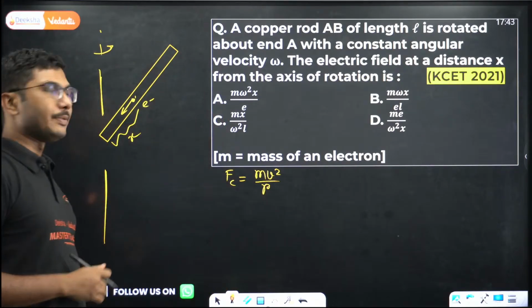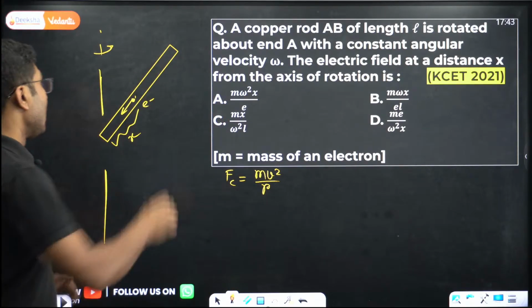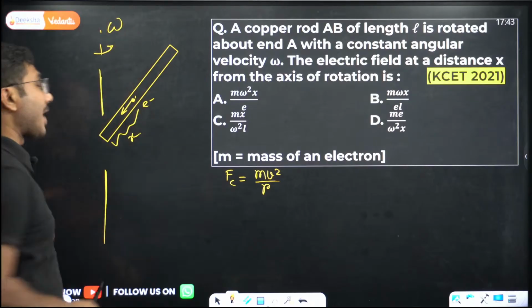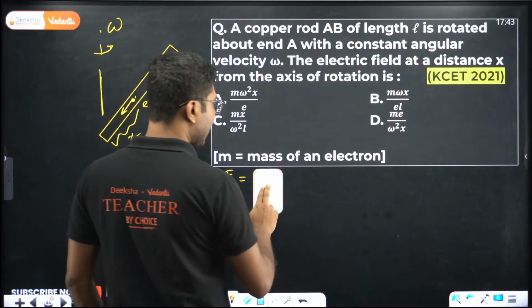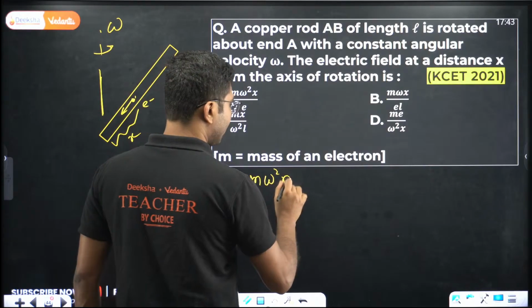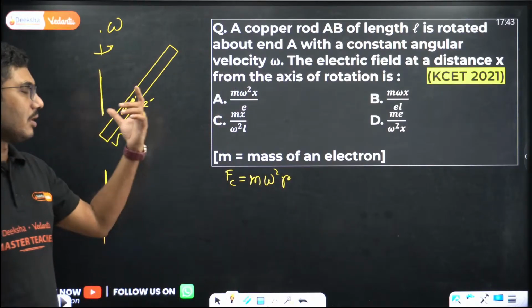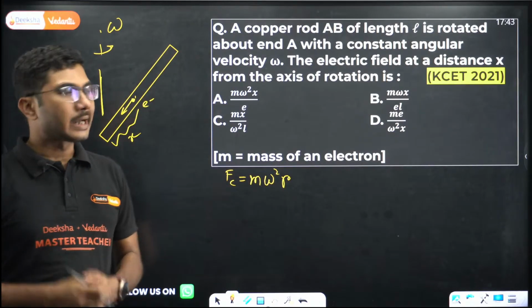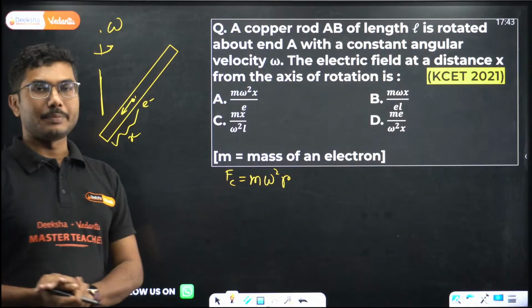Okay, the centripetal force is mv square upon r. But if you are writing it in terms of angular velocity, the formula becomes m omega square r. So in terms of angular velocity, the formula becomes m omega square r. So this is the centripetal force.